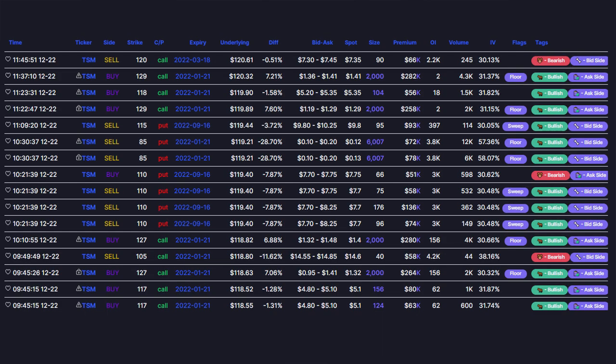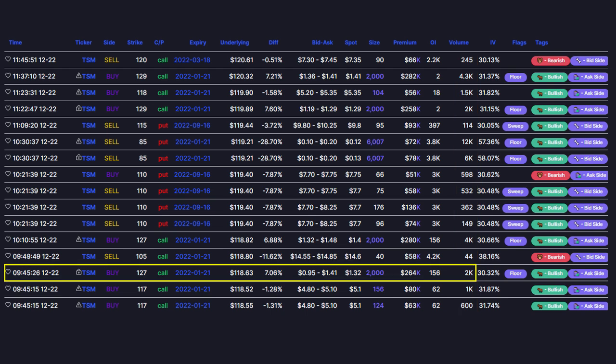I'd like to spend the next few minutes using a few TSM trades from this past week to demonstrate how volume and open interest interact with each other. Open interest, or OI for short, is the number of outstanding contracts that exist. Open interest does not update throughout the day. Volume refers to the total number of contracts that have changed hands throughout the course of the day. The value in the volume column will update as new trades take place.